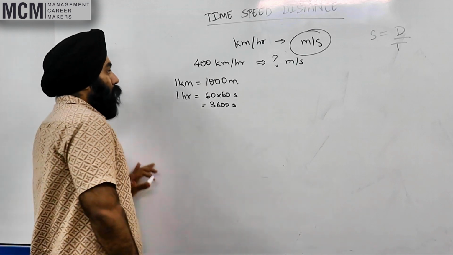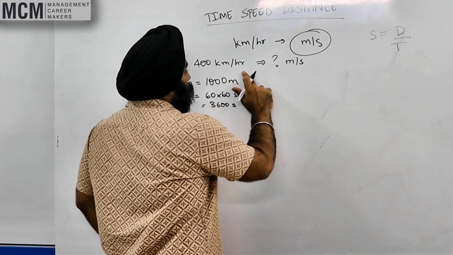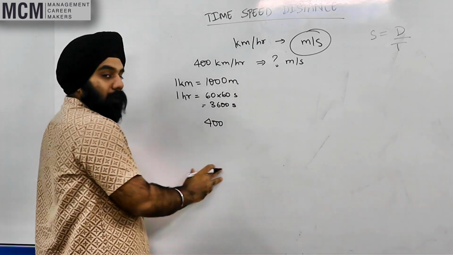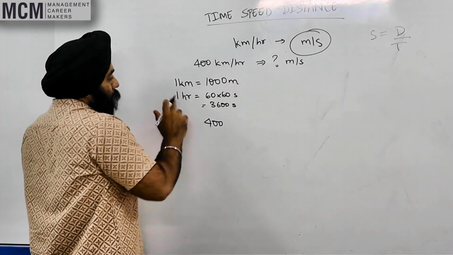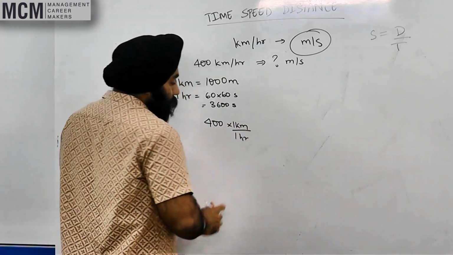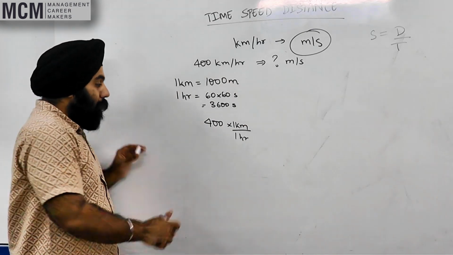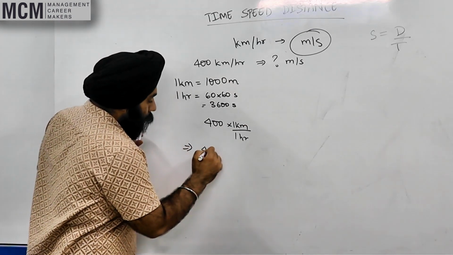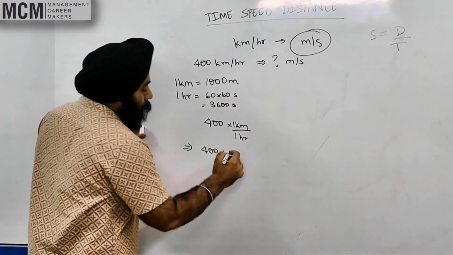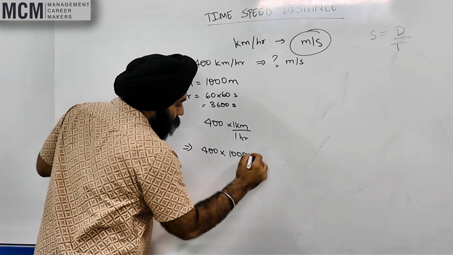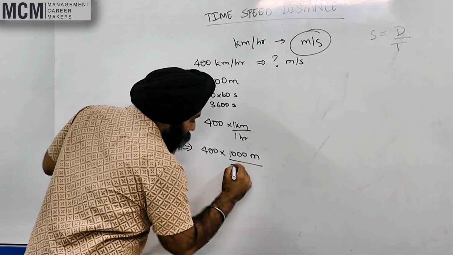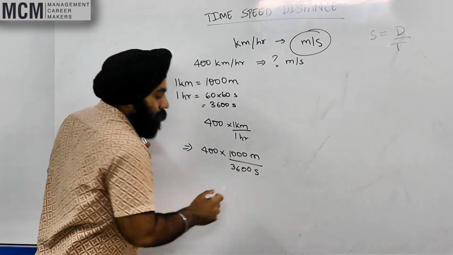Now if I want to write 400 kilometers per hour in meters per second, I will write 400 multiplied by 1 kilometer upon 1 hour. So what do you have now? 400 into 1 kilometer is 1000 meters. 1 hour is 3600 seconds.